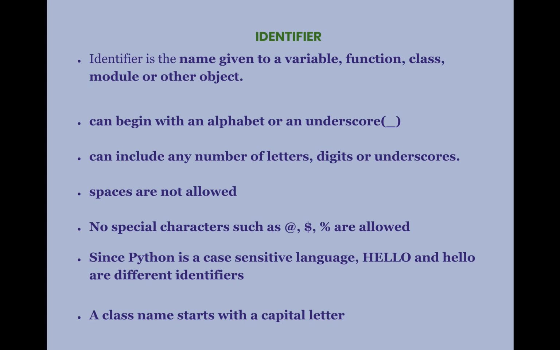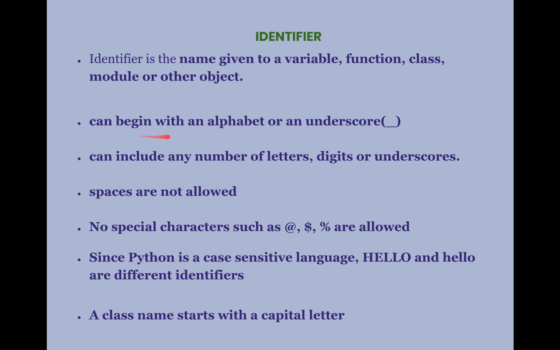Next is about the identifier. Identifier is the name given to a variable, function, class, module or other objects. Any names you give to these things is called an identifier. How will you name the identifier? We will see in the next few points.